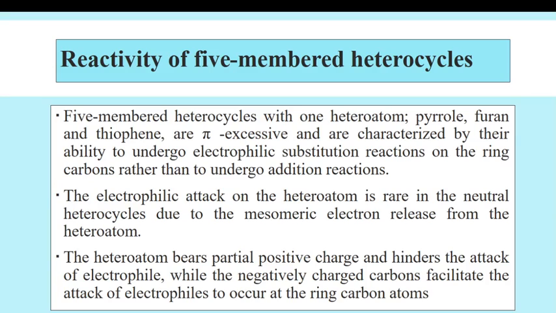So pyrrole, furan and thiophene contain nitrogen, oxygen and sulfur. These are the three important heteroatoms. So all these heterocycles are pi excessive and are characterized by their ability to undergo electrophilic substitution.